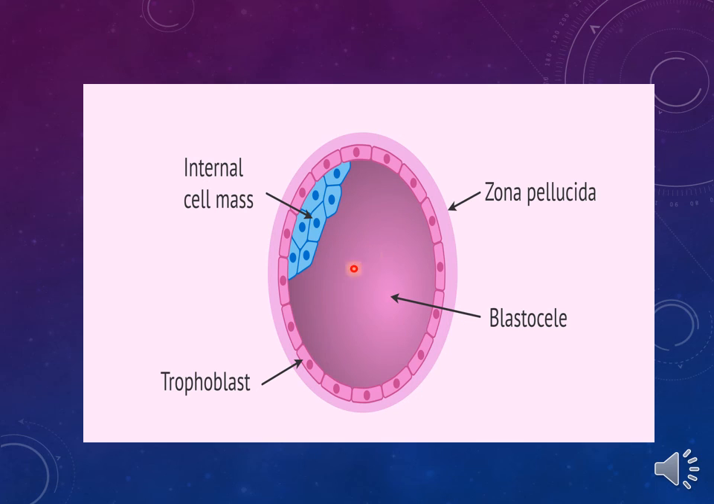This is another figure of the embryoblast and the trophoblast. Also, the zona pellucida appears here.